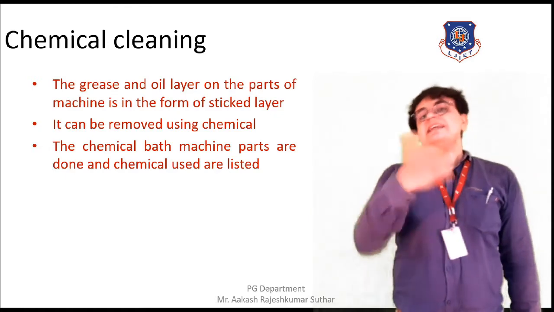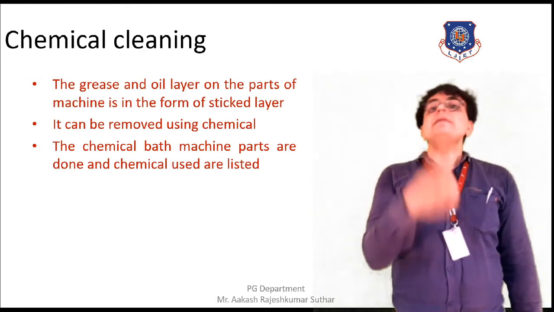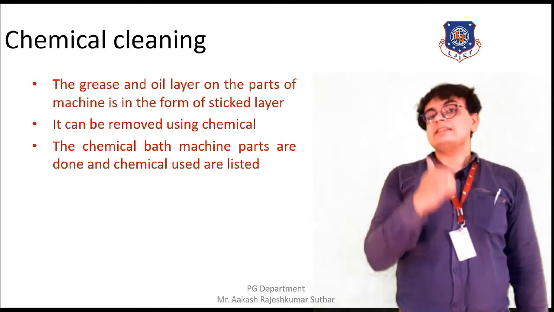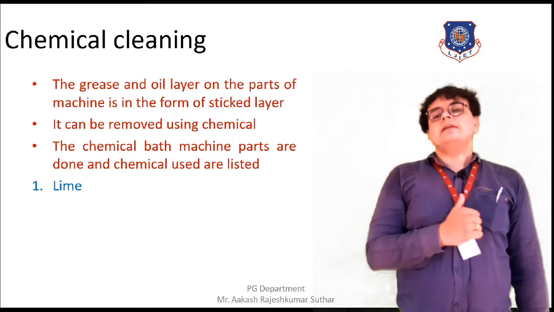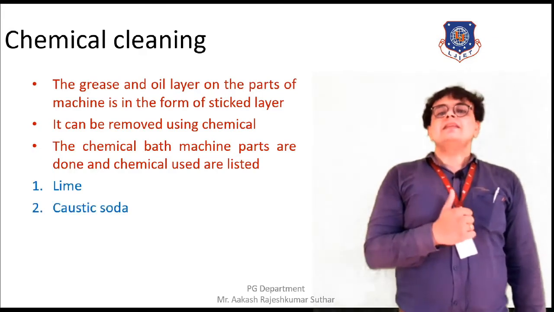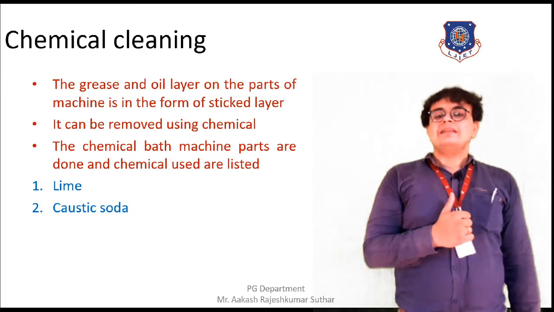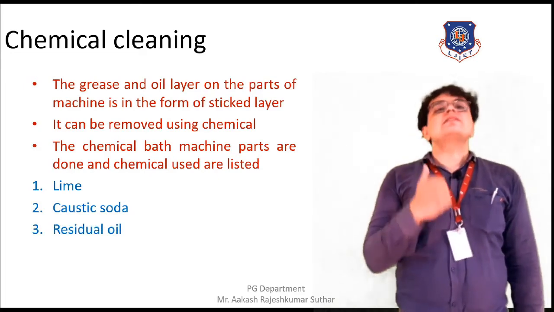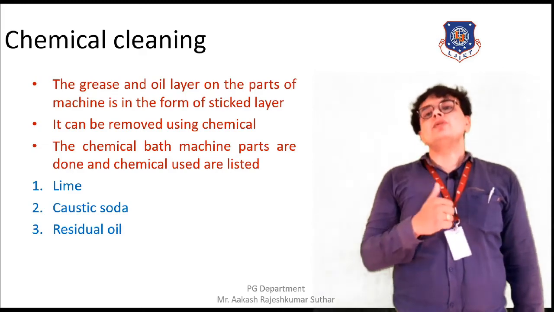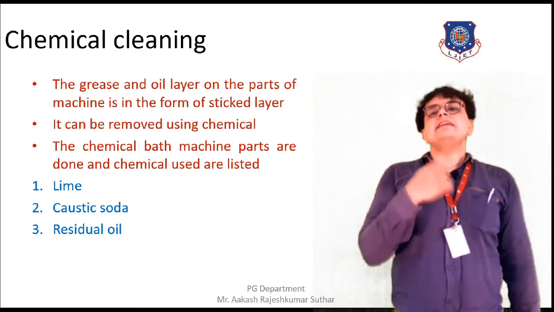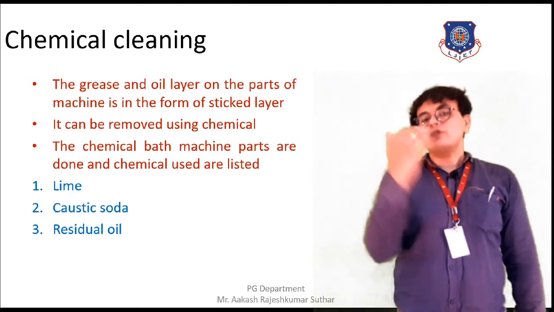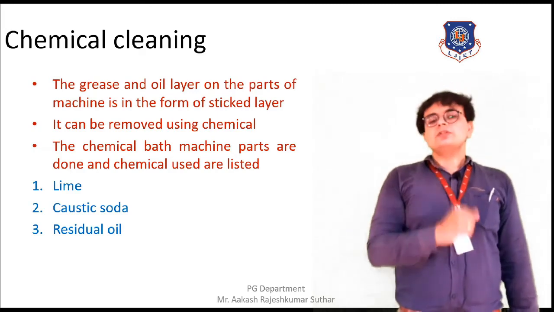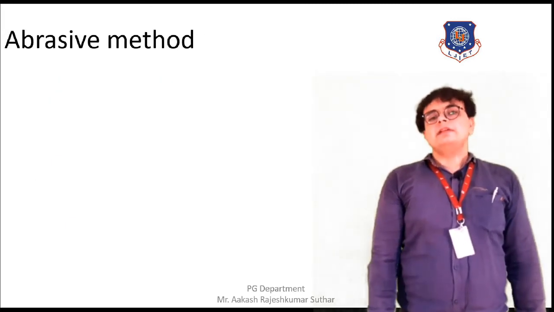So the next question that arises is, what are those chemicals that are being used for the removal of the grease layer? That is nothing but lime, caustic soda, and residual oil. By using these three chemicals, we can remove the layer of the oil and the grease and the dust particles from the outer surface of the machine parts. So this is how the chemical method is being used.